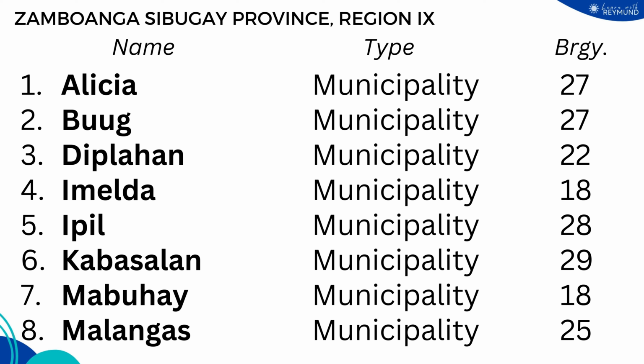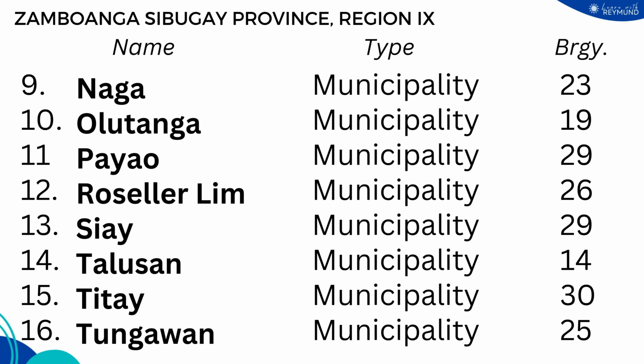Here are the different municipalities comprising the province of Zamboanga Sibugay in Region 9 or the Zamboanga Peninsula region. The municipality of Alicia with 27 barangays, municipality of Buug with 27 barangays, municipality of Diplahan with 22 barangays, municipality of Imelda with 18 barangays, the municipality of Ipil, which also serves as the provincial center or provincial capital with 28 barangays, municipality of Kabasalan with 29 barangays, municipality of Mabuhay with 18 barangays, and the municipality of Malangas with 25 barangays.